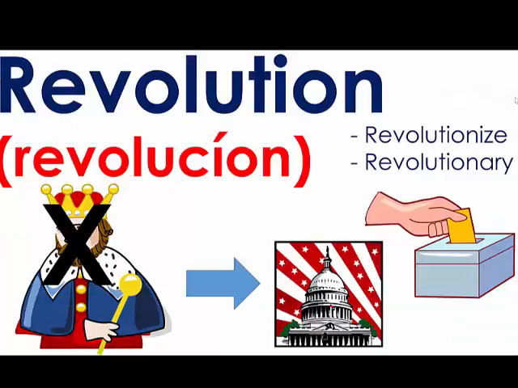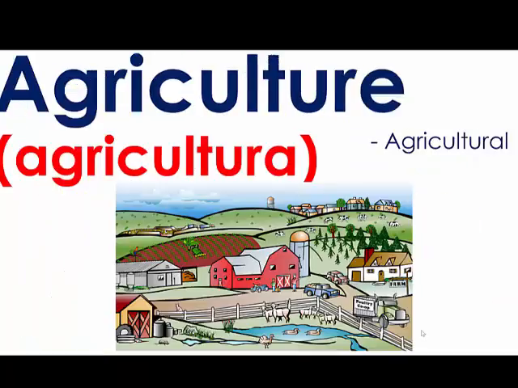The next word is revolution. A revolution can mean a lot of things, especially in science class, but when we talk about a revolution in social studies, we're talking about a political revolution. So that means we're changing the government entirely. We're going from having a king, getting rid of that type of government, and creating a democracy where people vote and participate. So a revolution is a complete change in any system. The next word is agriculture, and agriculture refers to farming. In this case, it can be farming crops for food, raising domesticated animals for food, and more.